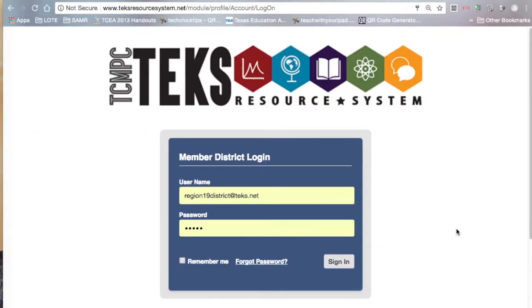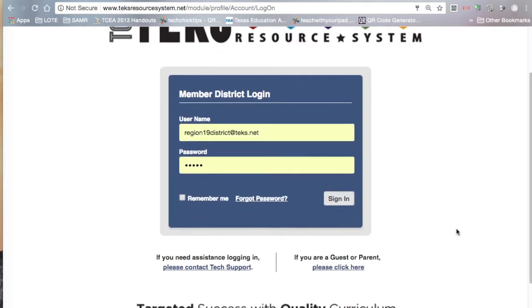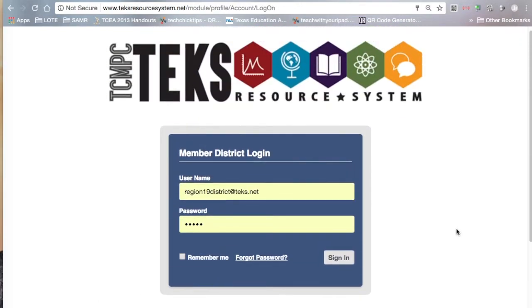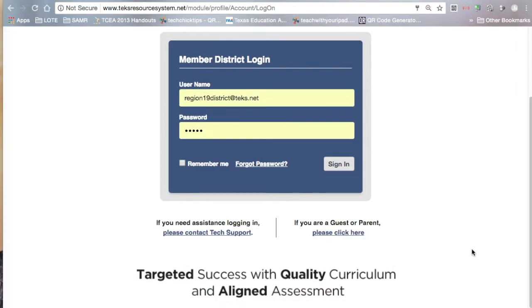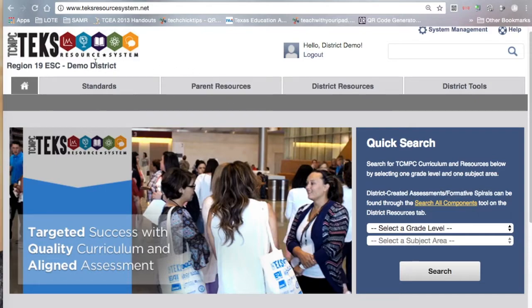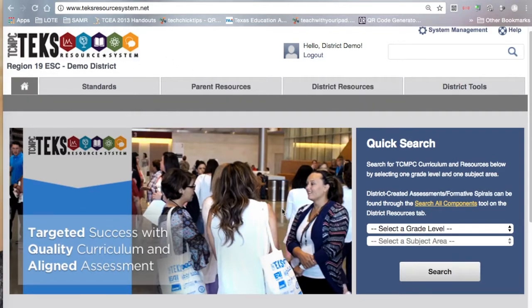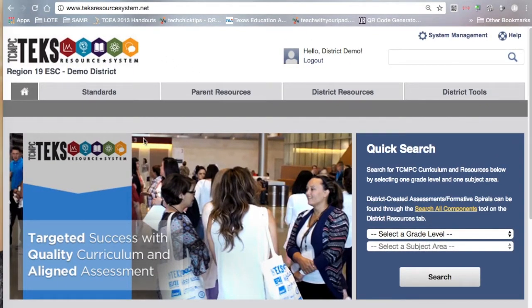Okay, so now that you're here on the TEKS Resource System website, you're going to see, as I mentioned earlier, this screen. This is where we log in. So you'll put your username and password, and this should have been provided to you already via email. So if you'll go ahead and enter that username and password, I'm going to go ahead and click the Sign In tab here. Once you do log in, you're able to see this is the home page.